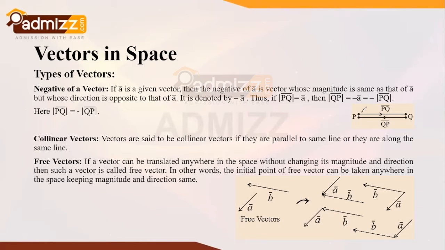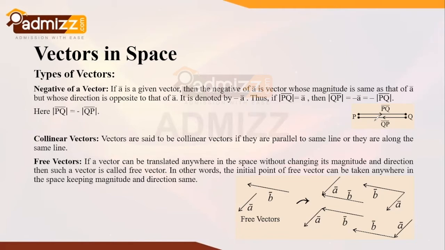Consider the vectors pq bar and qp bar: they have the same magnitude, but the direction of pq is from p to q, whereas the direction of qp is from q to p. So they have the same magnitude but reversed direction. Such vectors are known as negative vectors.